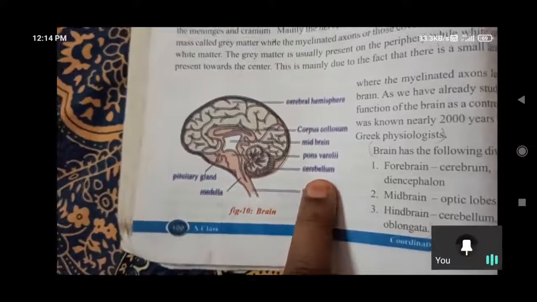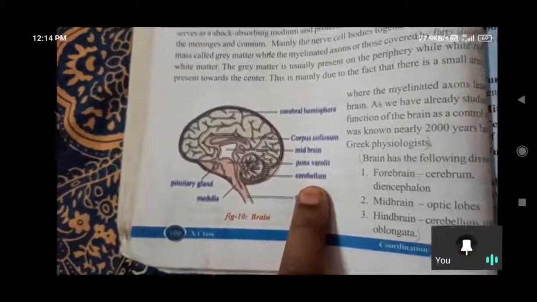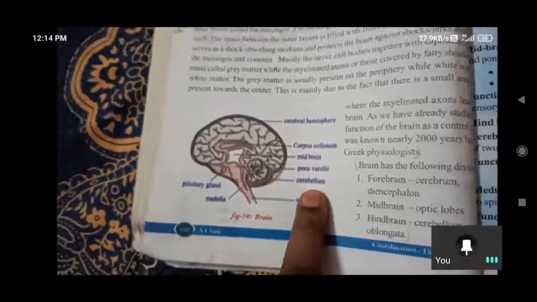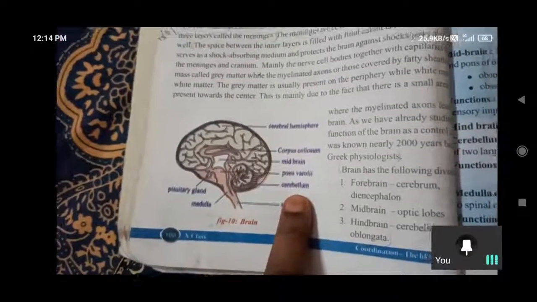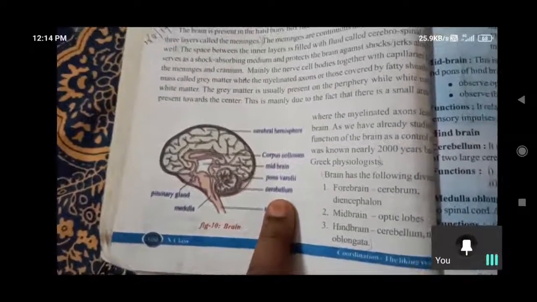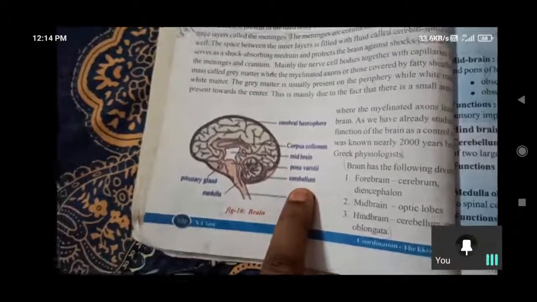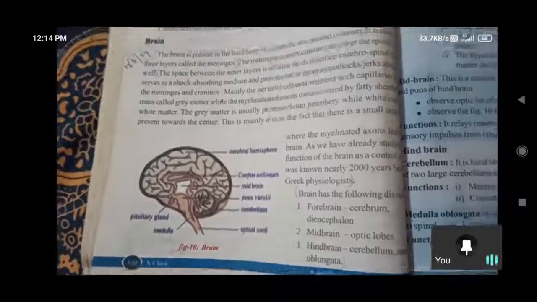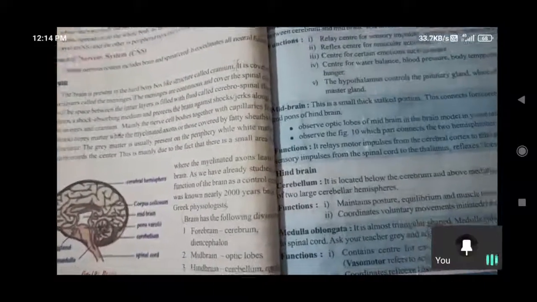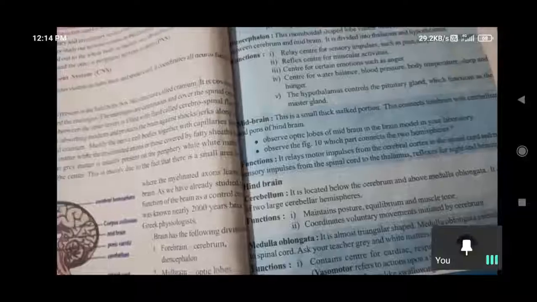Body balance, according to the gravitational force of attraction, we can fall down easily. How can we control our balance on both feet? మన పాదాల మీద నిలబడగలుగుతున్నాం. How are we balancing? Because of the cerebellum. So the cerebellum is responsible for body balancing.